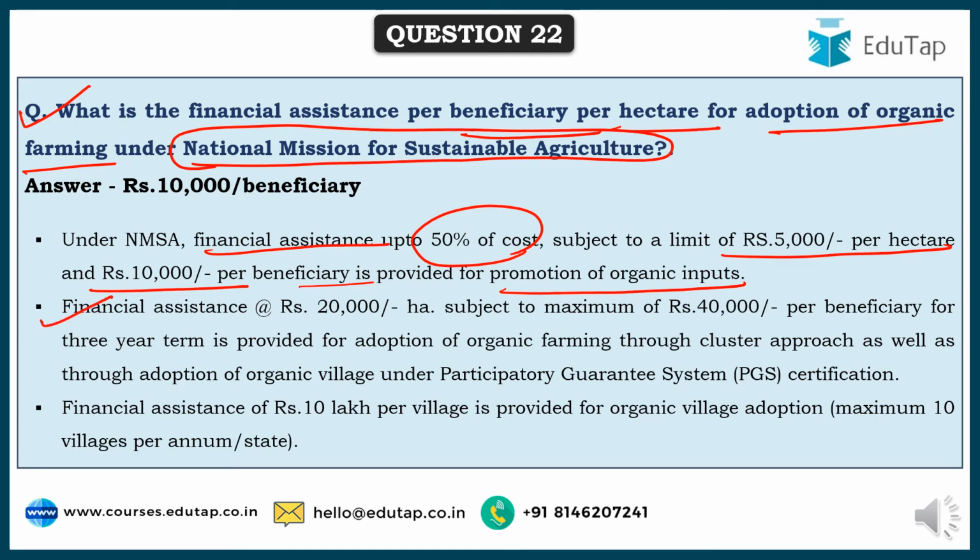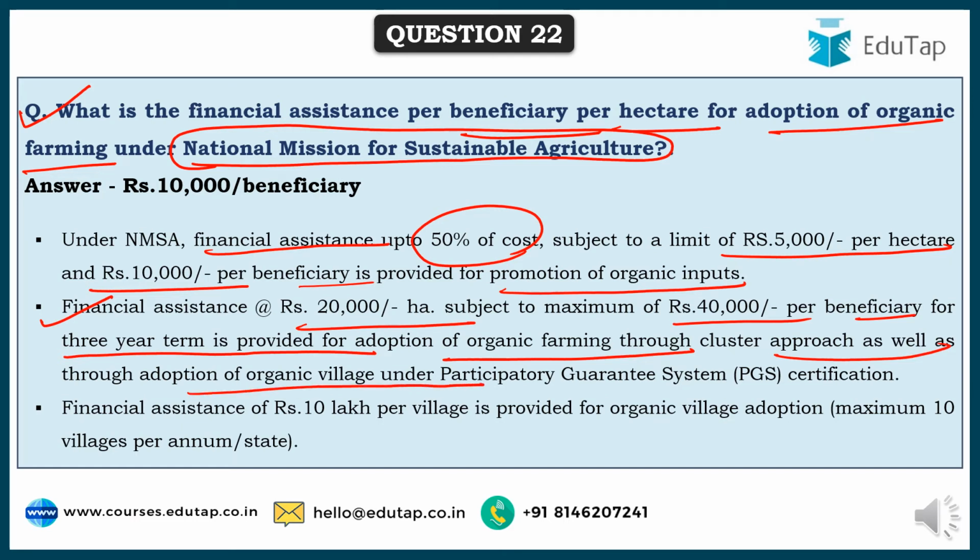And financial assistance at the rate of 20,000 per hectare, subject to a maximum of 40,000 per beneficiary for a 3-year term, is provided for adoption of organic farming through cluster approach, as well as through adoption of organic village under participatory guarantee system certification. We have covered this elaborately in one of our chapters, that is organic farming.